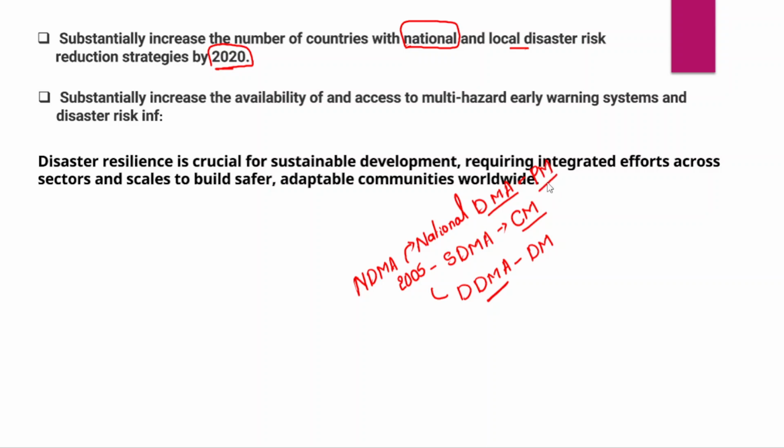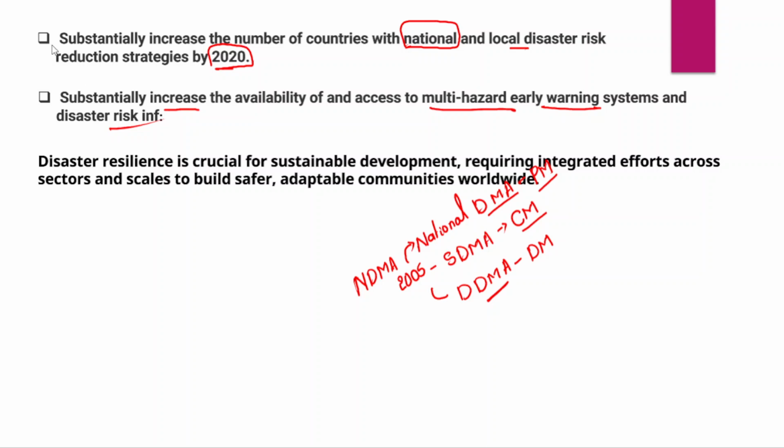So the Sendai framework on disaster risk reduction has been emphasizing substantially increasing the number of countries having national and local level disaster risk reduction strategies, and also substantially increasing the availability and access of multi-hazard early warning systems as well as disaster risk information.